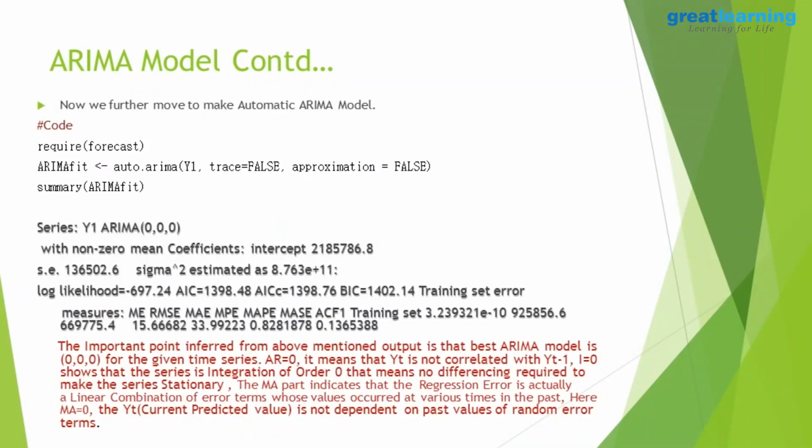One thing I will bring forward: we use this auto.arima function. It automatically gives the parameters to use, like p, d, q, or ARIMA(0,0,0). That is the p, d and q. So d is 0, the second one. It means there is no differencing required. If differencing is not required, that means the series is stationary. This is another piece of evidence we are getting from here.